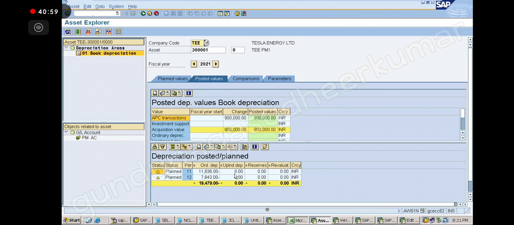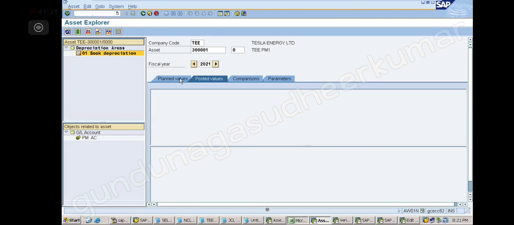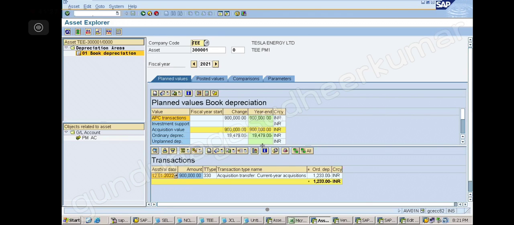The balance of 4,000 is added, sir. Yeah, that 4,000 is added to the 10th period. 4,000 is added to the 11th period. But at the end of the day, if you do the repeat run, it will not transfer, right? Correct. It will go to the 10th period and the balance it will show in the 11th period. Correct. Yes. So now you understood the values have automatically come to my plant and machinery class, right? You see this? Correct? Perfect?